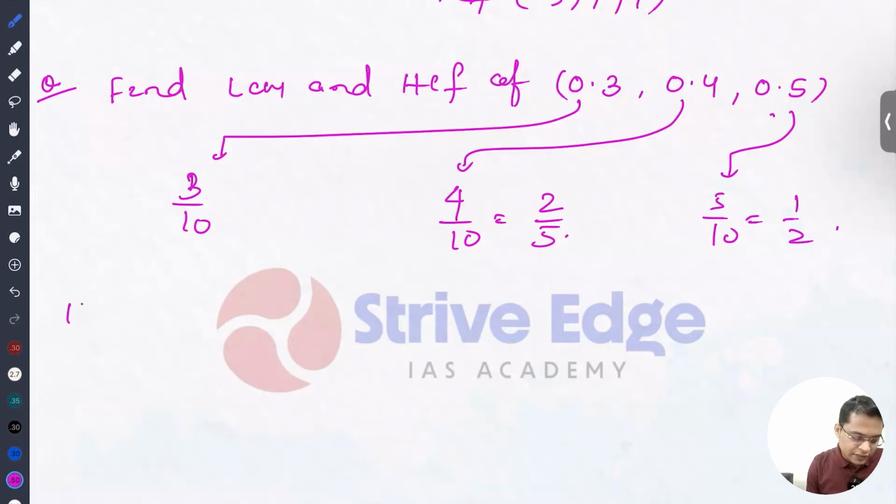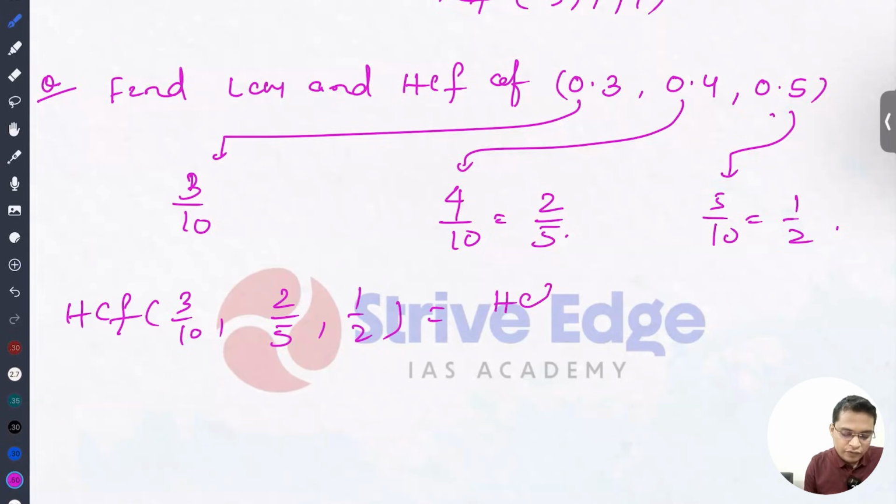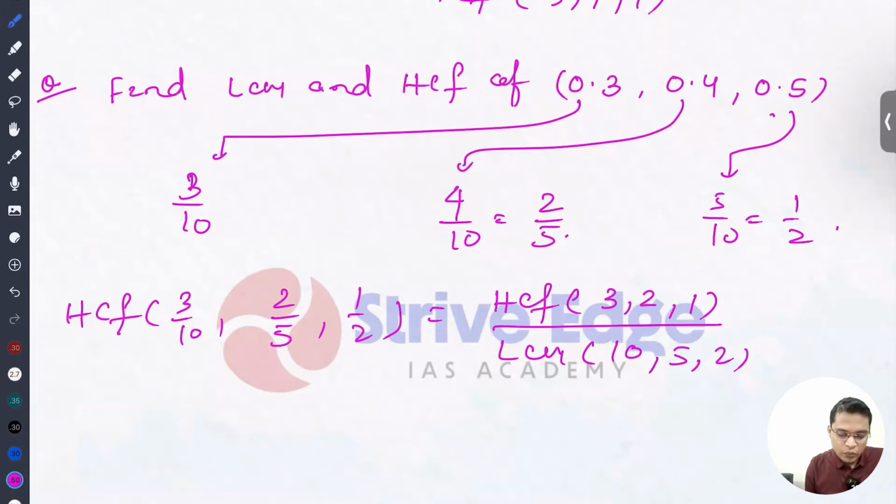Okay, so HCF of 3 by 10, 2 by 5 and 1 by 2: I can write this as HCF of numerators, that is 3, 2, 1, by LCM of denominators 10, 5 and 2. HCF of 2, 3, 1 is 1 only, and LCM of these numbers is 10. So this value is 1 by 10.